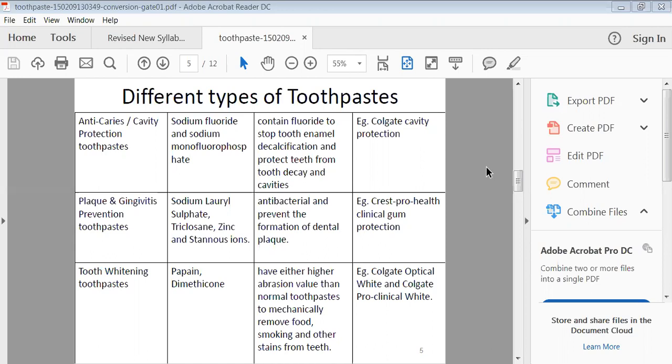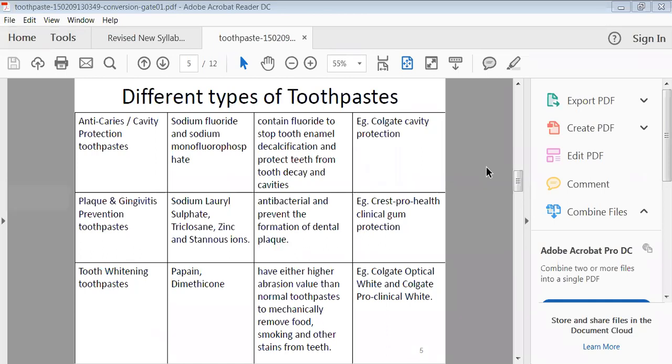One example is there. Then tooth whitening toothpastes are specially prepared for brightening of the teeth. Here we generally use papain and dimethicone as ingredients, and when we add these ingredients to the toothpaste, it has a higher abrasive value than normal toothpaste, and mechanically removes the food as well as the stains on your teeth, which are produced due to smoking and any other reason.